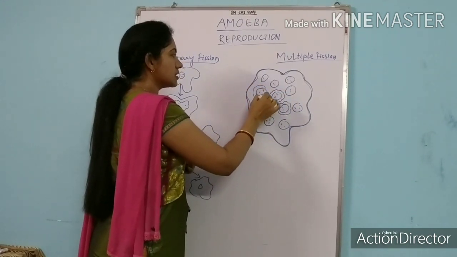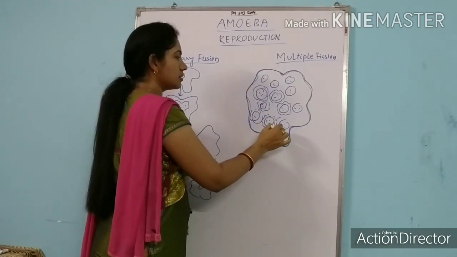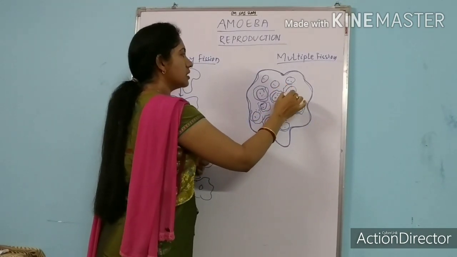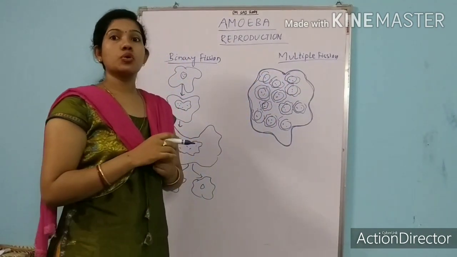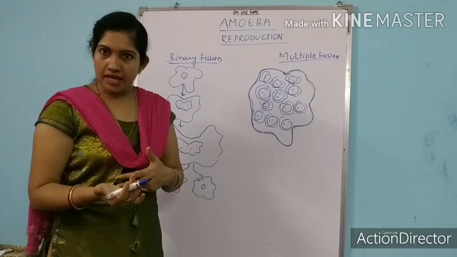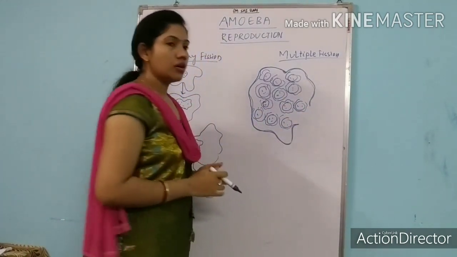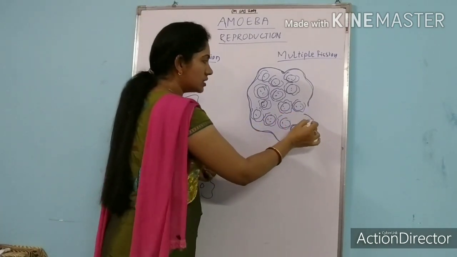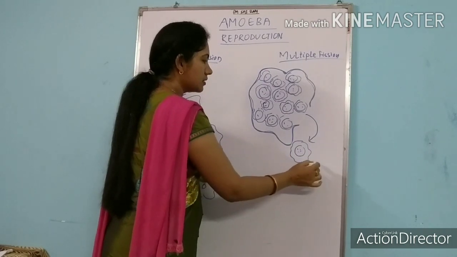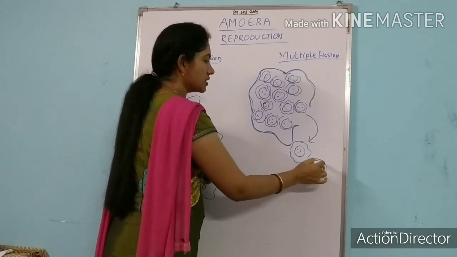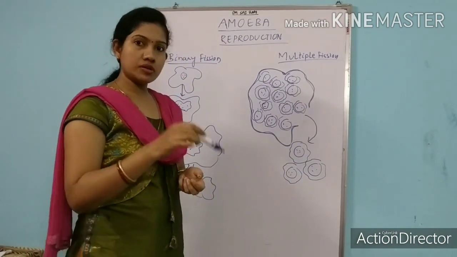So you can see here the tiny amoebas inside the body of the parent amoeba. When favorable conditions arise, the cyst, or the wall, will break, and all the daughter amoebas will come out of the parent body.